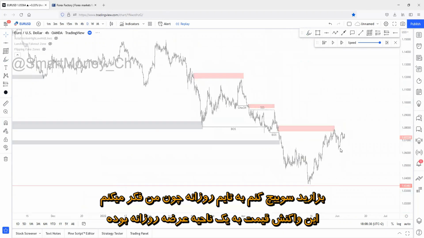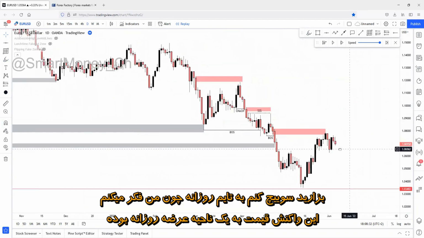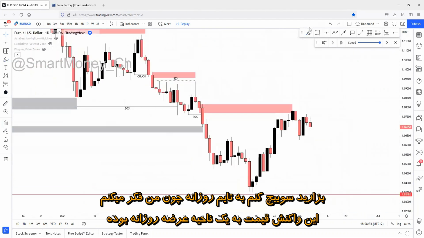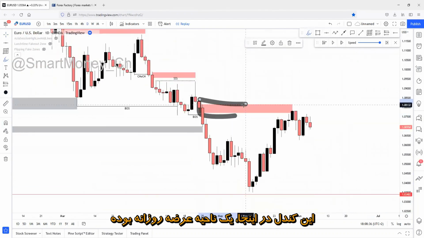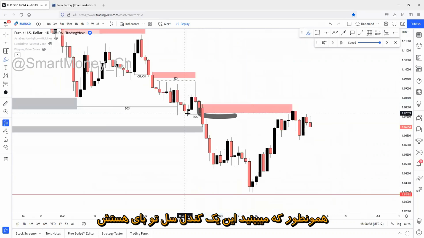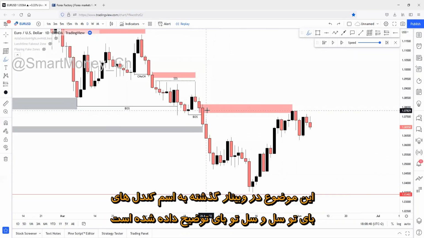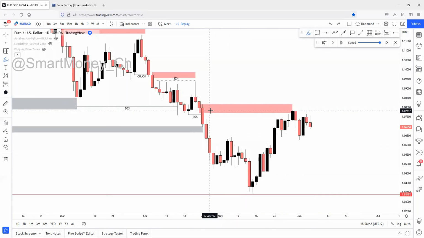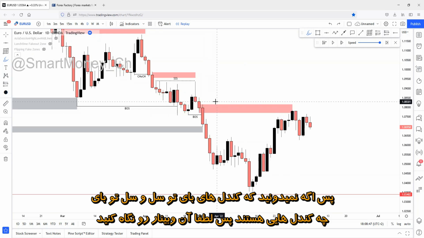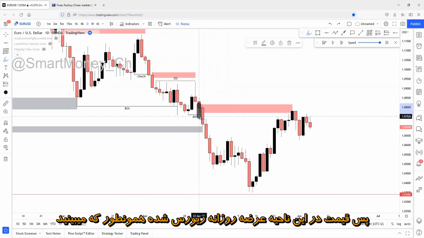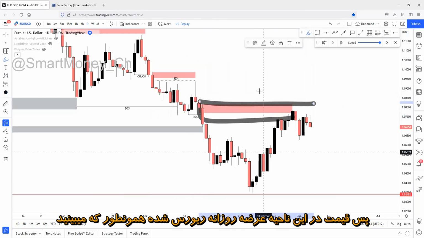Let me switch to the daily chart, because I believe this reaction right here was a daily demand reaction. Sorry, supply reaction. Yeah, this right here was a daily supply. And as you can see, it's a sell to buy candle. It has been explained in a previous webinar named buy to sell candles and sell to buy candles. So if you don't know what sell to buy and buy to sell candles are, please check that webinar and you'll know everything. So price just reversed here on a daily supply zone, as you can see.